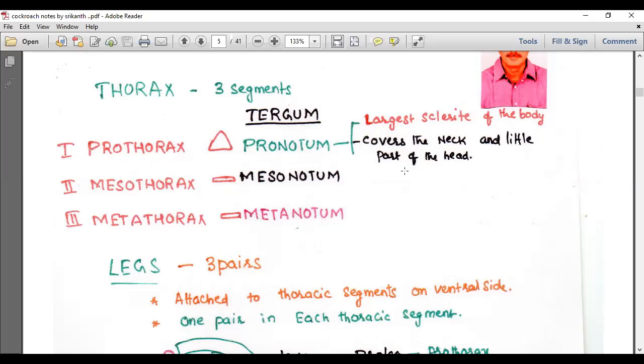Okay, so we continue with the thorax in the next class, and I request all of you to practice this and remember. I'll send all the videos of today and yesterday, the day before, from when we started cockroach onwards. You need to watch and you need to practice this. So this is the entry class, we can say.